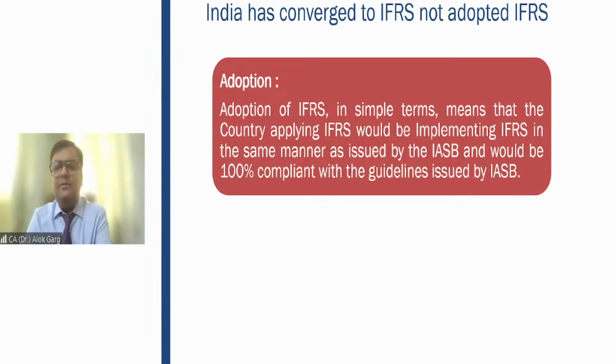So they write that we, the European company, are preparing our financial statements on the basis of IFRS. Which IFRS?